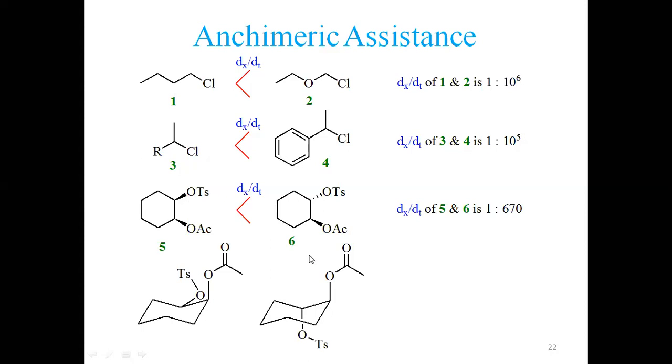Look at another substrate, substrate number 5 and 6. We have two isomers here. Acetate ion is above the plane in both cases, but the tosyl group is above the plane here and behind the plane here. I have presented this because the cyclohexane exists in chair conformation. I have presented the chair conformation of them.